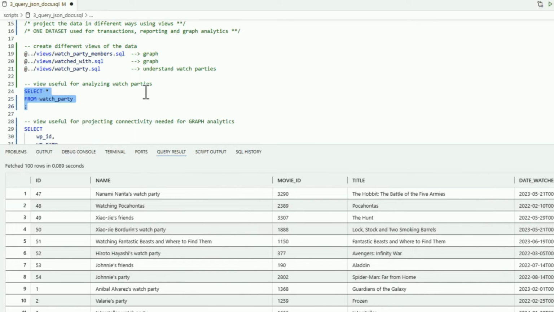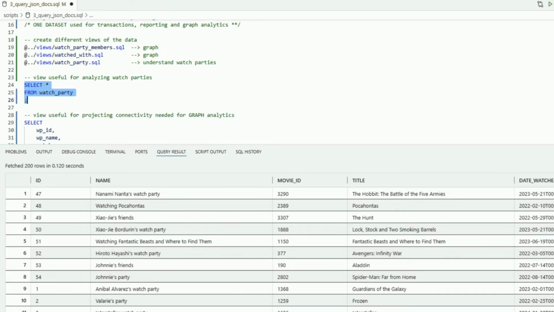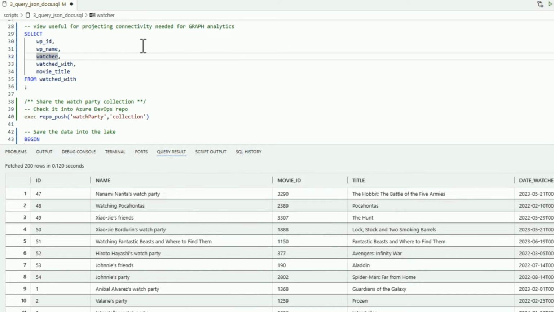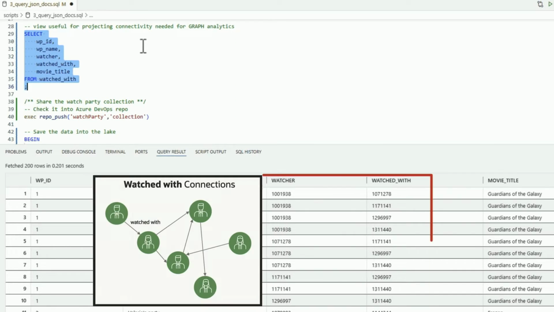Right? I'm also going to have different projections of this same JSON collection. One is for reporting, right? Here's the high level. Here's all of my different watch parties that took place, when they took place, et cetera. But I have another view. And this other view is going to be used for a different purpose. In this case, this view is going to be used for graph analytics, right?